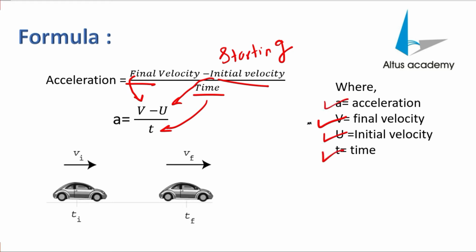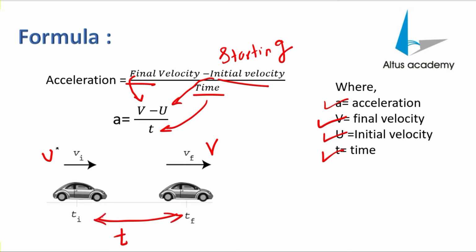and a represents your acceleration. Now consider the last example we have seen: again there is a car moving with an initial velocity u and a final velocity v, and the time taken by the car between them is t.